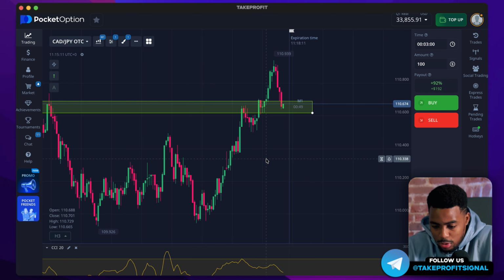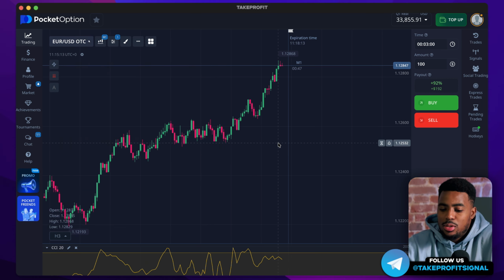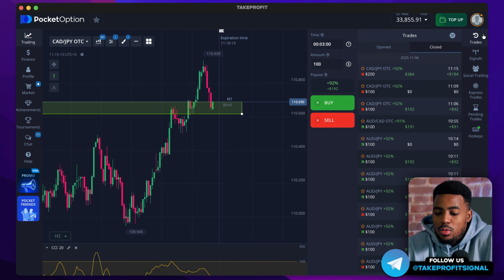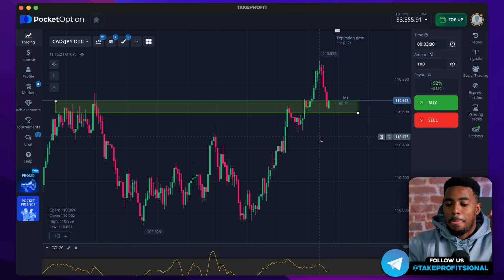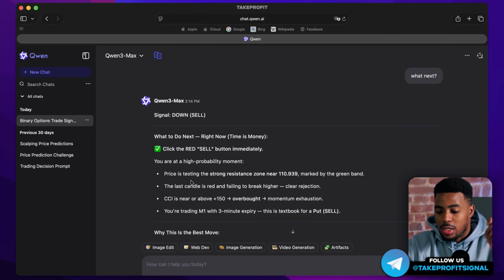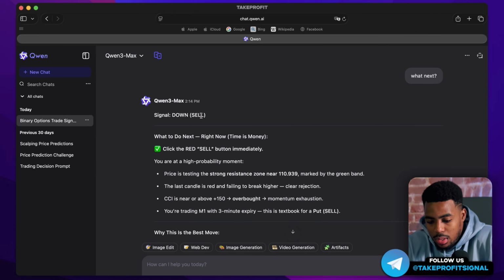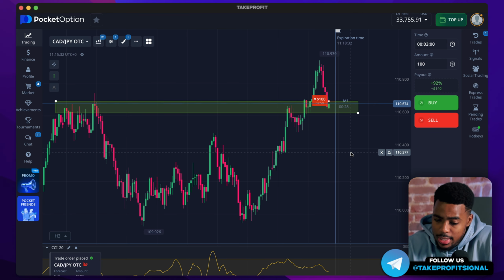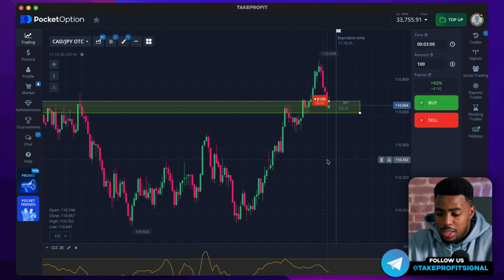You can't just open a random chart and send it to the neural network. The quality of signals directly depends on when you send the chart. So the neural network suggests I open a sell trade, although I don't completely agree with it. But let's try to actually open a sell trade.